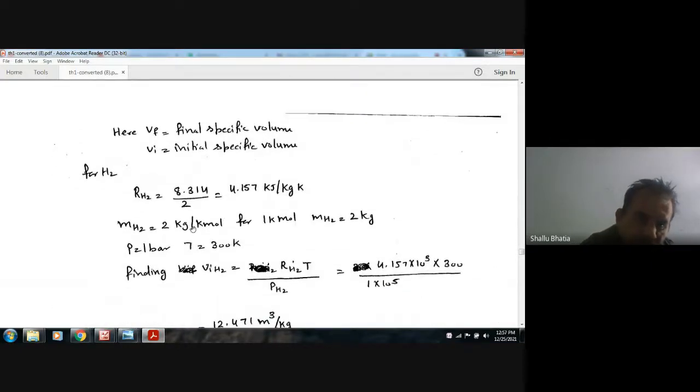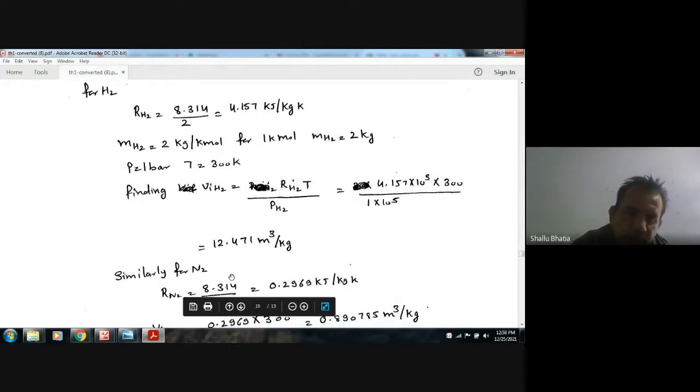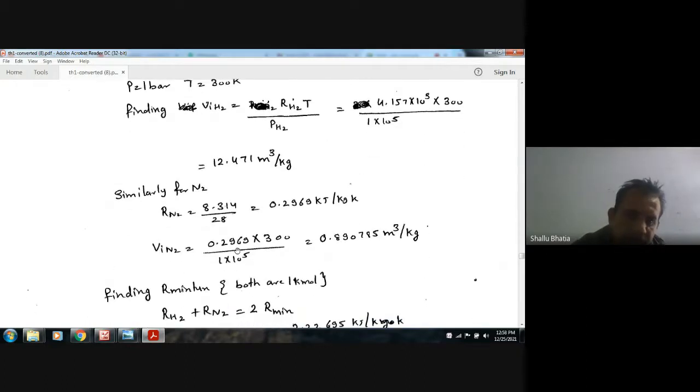MH2 is 2 kilogram per kilomole, and for 1 kilomole, P1 and T1 are given, so we can find out the initial volume of hydrogen, by putting in this R and this T, and pressure is 10 to the 5. So this is the initial volume of H2. Similarly, we can calculate the initial volume of N2.